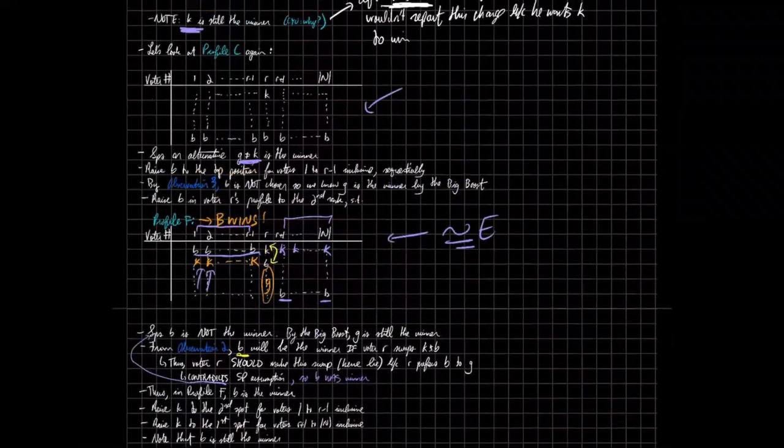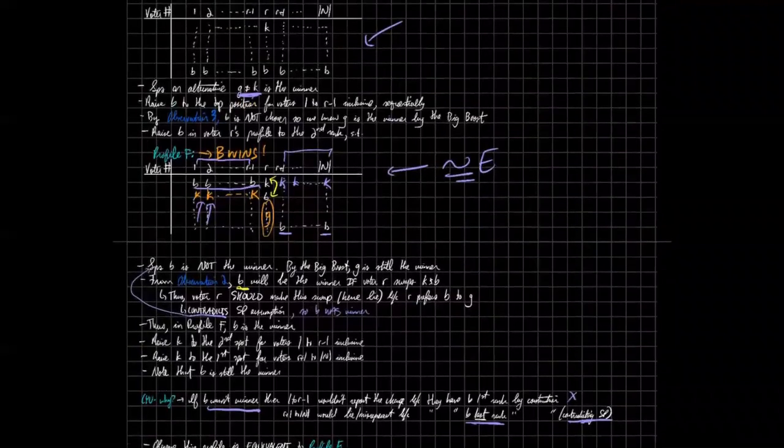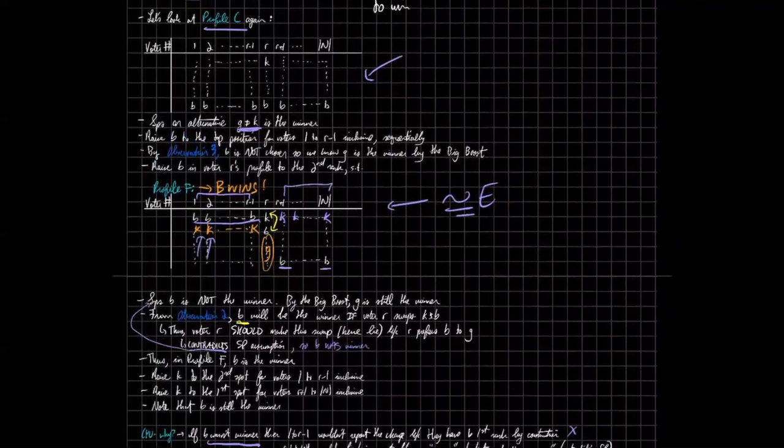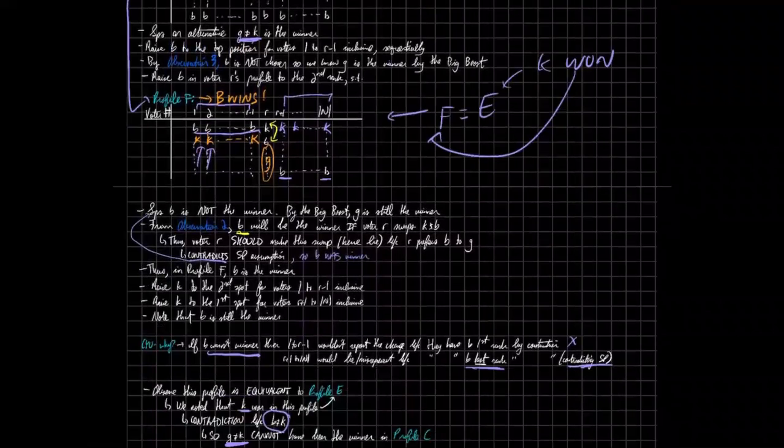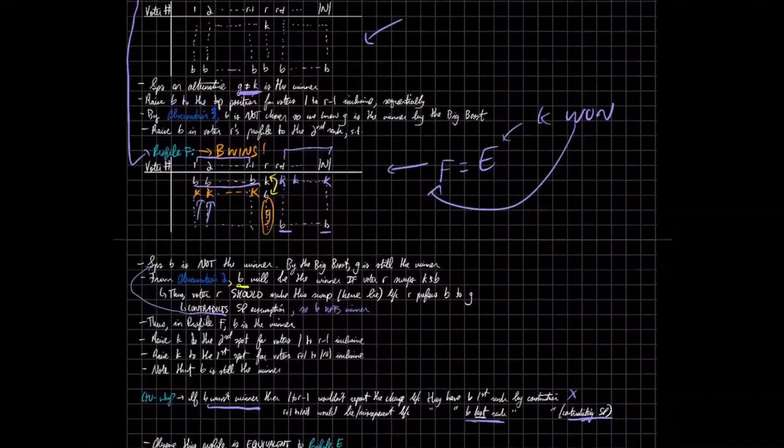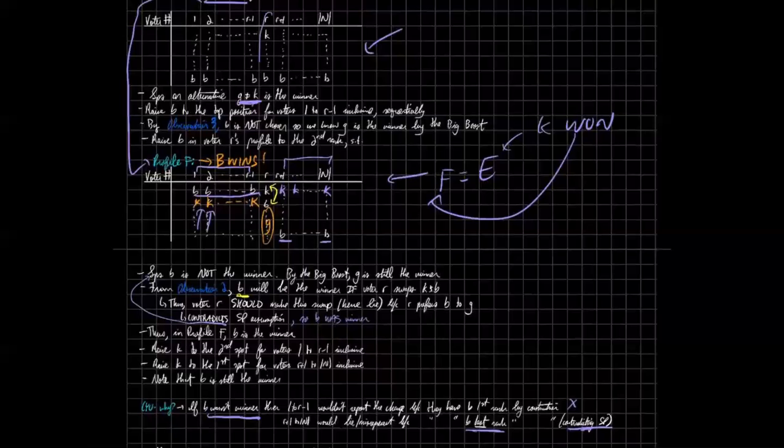So this is kind of convoluted. We have a bunch of profiles going this way and that. We have profile C, profile F, profile E. But just remember that we took arbitrarily profile C and turned it into profile F, right? And then we found that profile F is the same as E. So maybe I'll just rewrite that. So F equals E, right? And in E, K wins. So this implies in F also, K wins. And we noted that K and Donald Trump are two different alternatives from our original assumption for R, right? K and B are not the same. It's not possible.